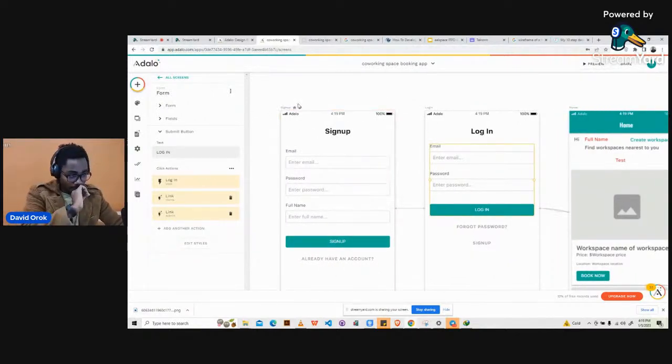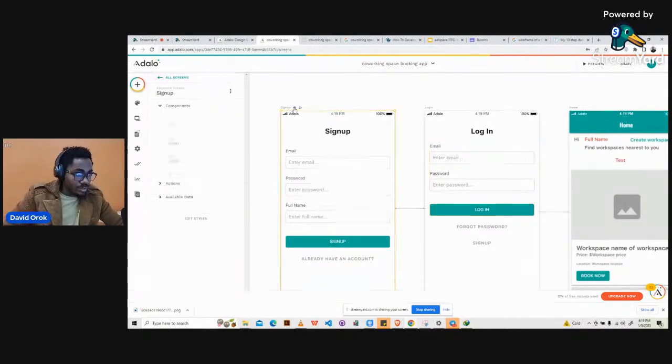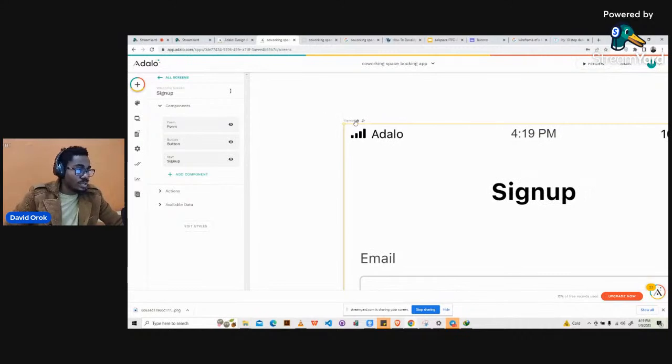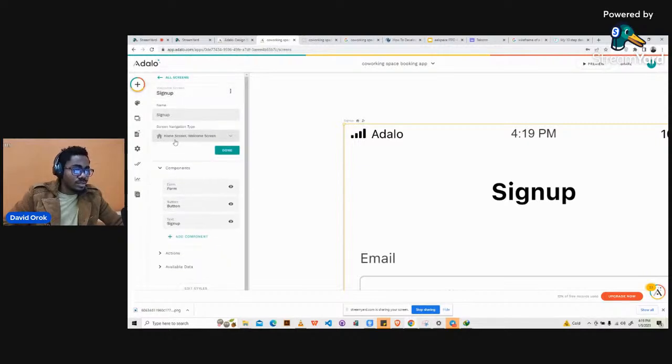If you see on the top of this sign up page, you're going to see two different icons. If you click on it, and then click on sign up here, you'll get to see the screen navigation type. We have three different kinds of screen navigation types: the home screen, the welcome screen, and the normal screen.